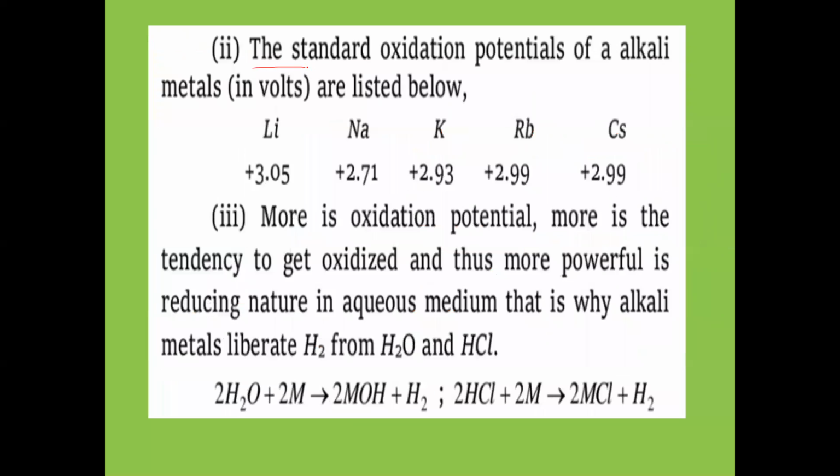Next, the second point about standard oxidation potential, SOP. The standard oxidation potentials of alkali metals in volts are listed below. Lithium has plus 3.05, sodium has plus 2.71, potassium has plus 2.93 volt, rubidium has plus 2.99, and cesium has plus 2.99. So rubidium is equal to cesium, potassium is less than rubidium, and sodium is less than this one.